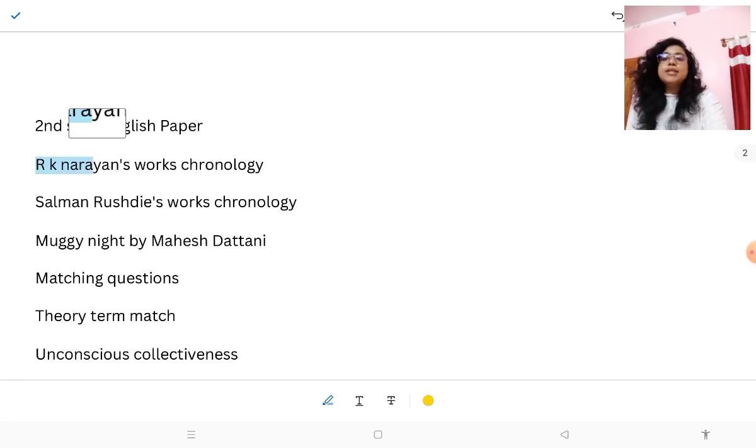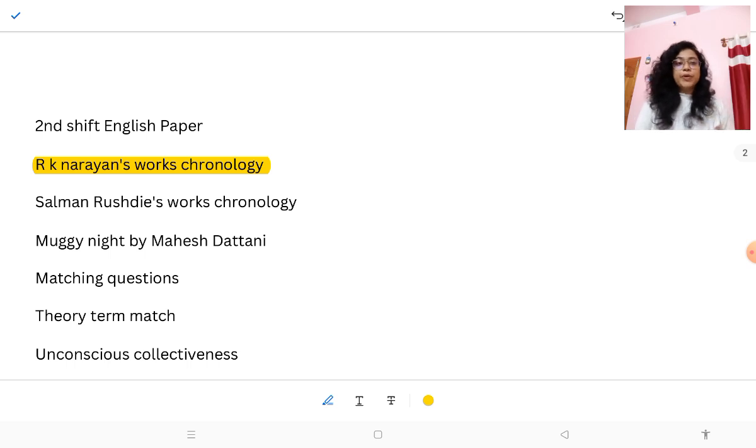First, R.K. Narayan's works chronology. If you watch my videos, you can see that I made long videos about these Indian writers, and you should know these writers' works in chronology. Maybe I will make some tricks so you can remember these works in chronology. Maybe it was boring, but nowadays they are following only this strategy. They are giving you the chronology, the Dalit writers' birth chronology. I don't know why they are giving this type of question.